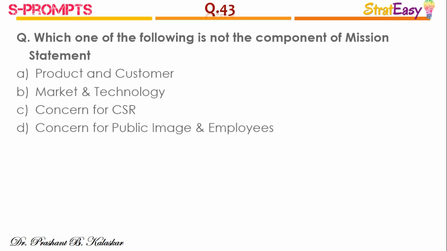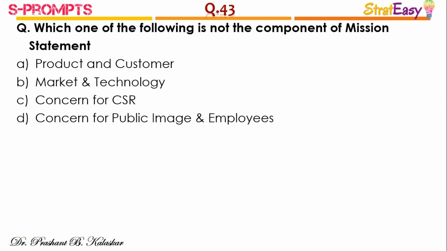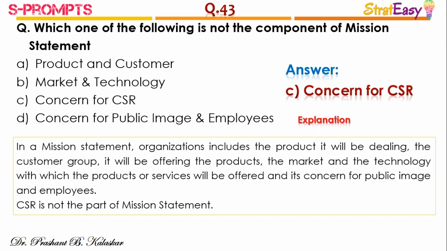Question number 43. Which one of the following is not a component of a mission statement? And the right answer is option C, concern for CSR. In a mission statement, the organization includes the product it will be dealing, the customer group it will be offering the products to, and the market and technology with which the products or services will be offered, and its concern for public image and employees. CSR is not part of a mission statement.